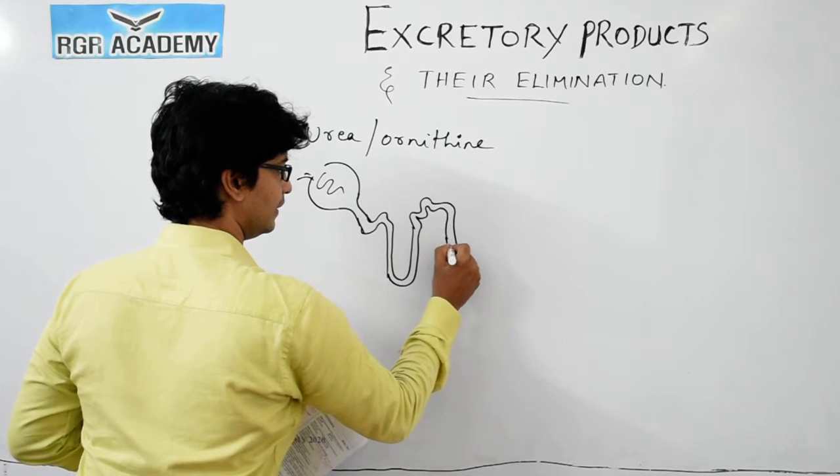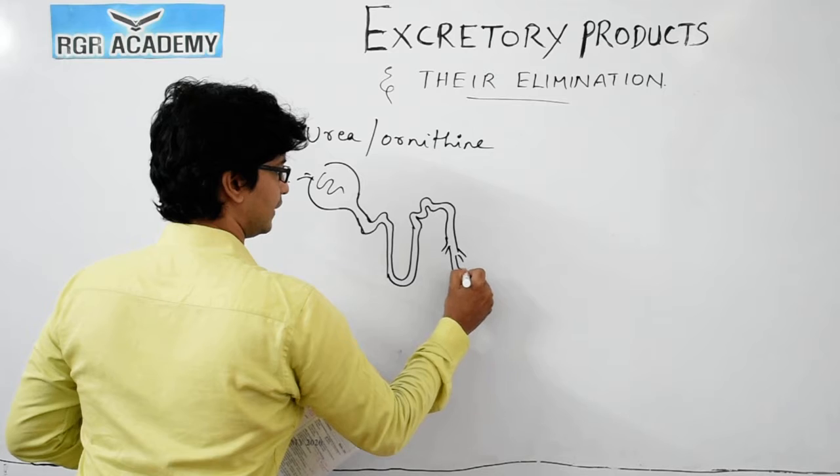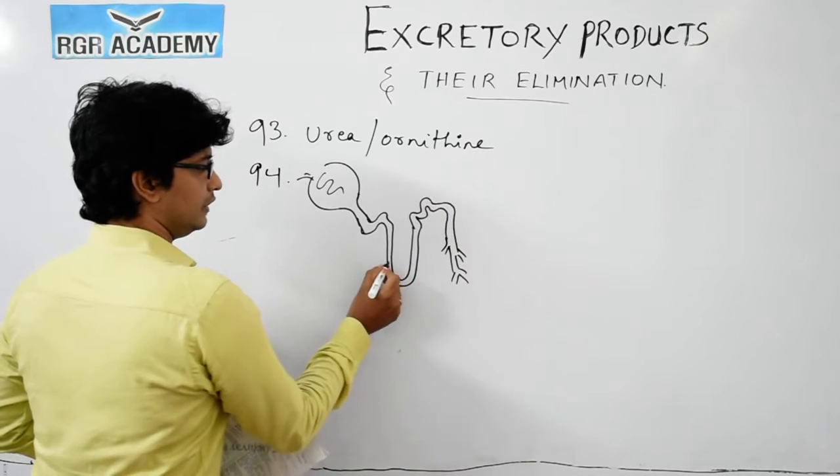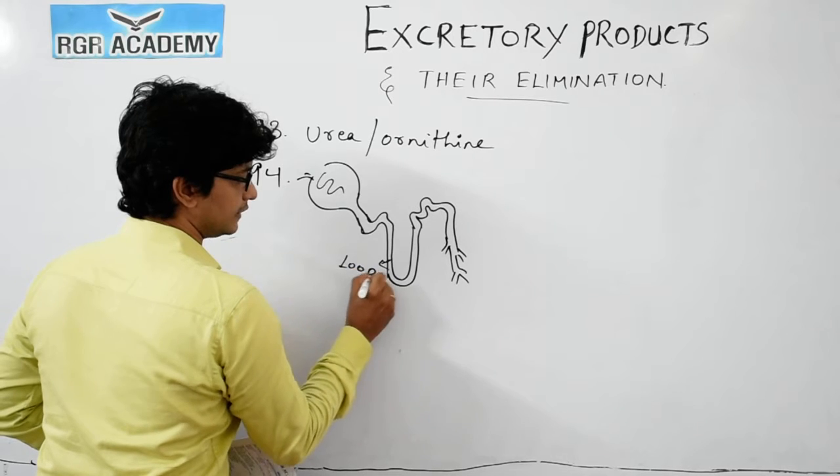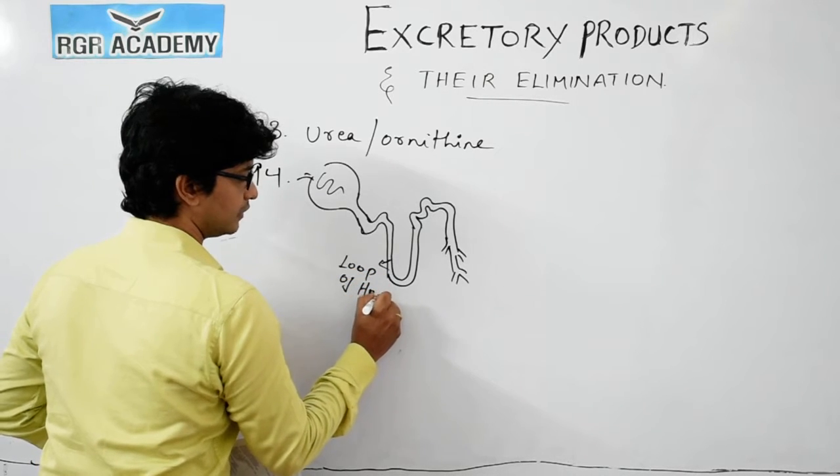This is the collecting duct. So this is the collecting duct that you could see at last. This is the part that we are talking about, the loop of Henle. This is called the loop of Henle.